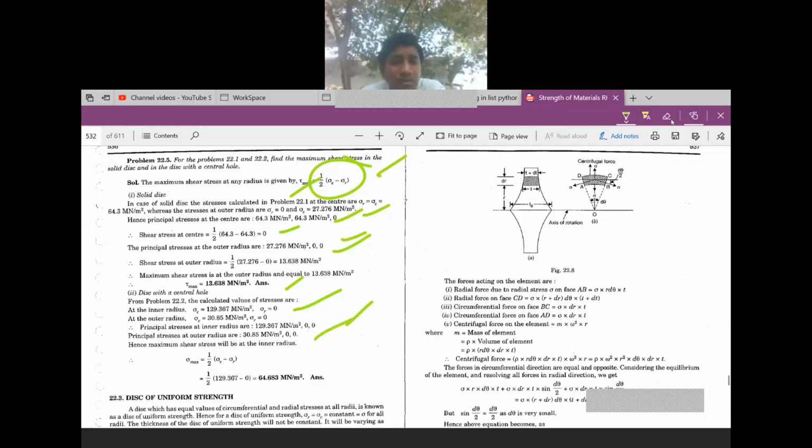Hence the maximum stress will be at the inner radius, that is tau max is equal to 1 by 2 into sigma c minus sigma r, that is 129.367 by 2, that is 64.683. Okay, this way you have to calculate. We ask the maximum shear stress in the solid disk and in the disk with a central hole. Understand?